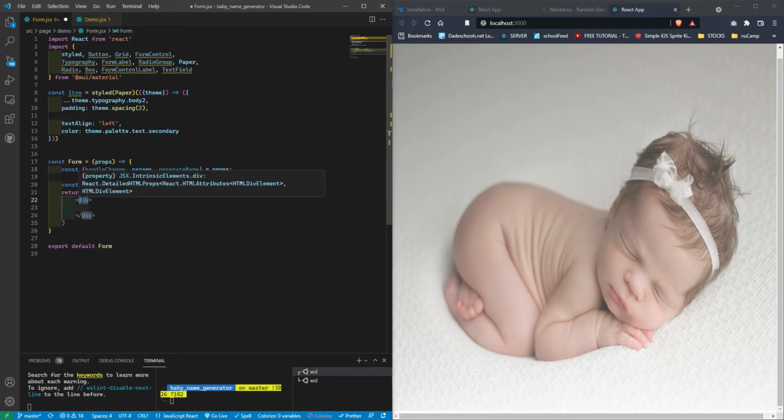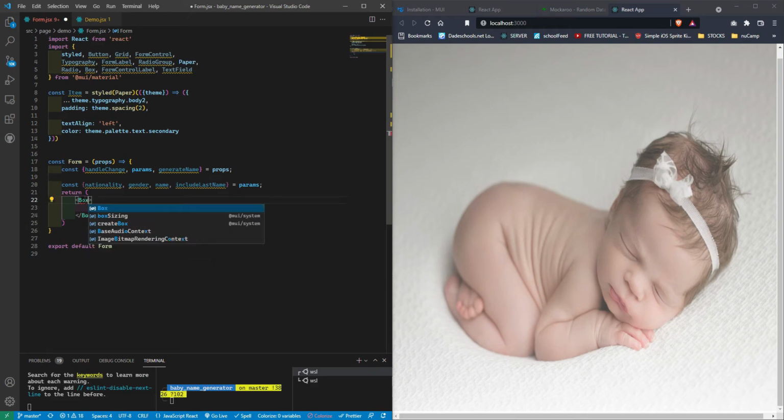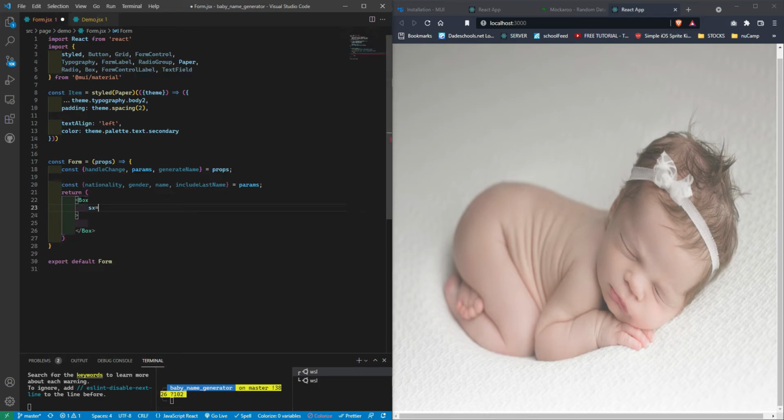Instead of a div, I'm gonna go with a Box, and I'm gonna give my box some styling. We do some inline styling with Material UI. Instead of style, we just do sx. So we're gonna give it a flex grow of 1, a padding of 2, and a position absolute.